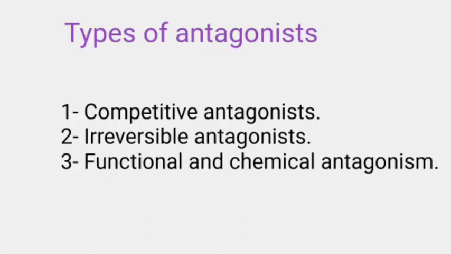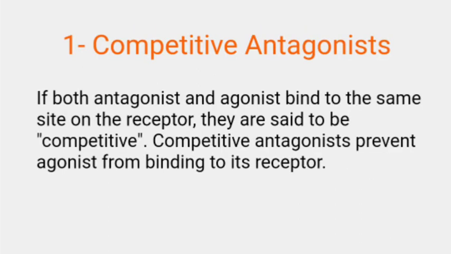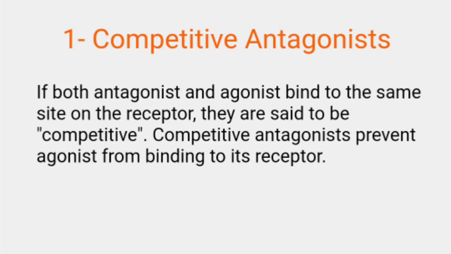Now I move towards its types, that is competitive antagonist, irreversible antagonist, and functional and chemical antagonism. If both the antagonist and the agonist bind to the same site on the receptor, they are said to be competitive. The competitive antagonist will prevent an agonist from binding to its receptor and maintain the receptor in its inactive conformational state. For example, the antihypertensive drug terazosin competes with the endogenous ligand norepinephrine at alpha-1 adrenoceptors, thus decreasing vascular smooth muscle tone and reducing blood pressure.